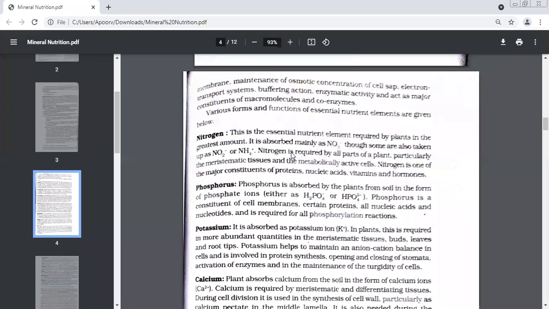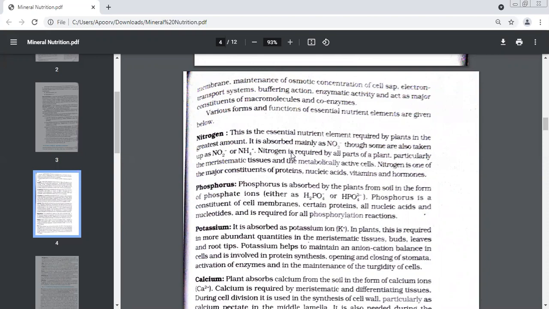Yes, maximum amount, it is nitrogen only. And it is mainly absorbed in the form of NO2, though some plants also take NO3, NO2 and NH4. Nitrogen dioxide, nitrogen trioxide and ammonium ions. So basically this nitrogen enters the plant in three forms, NO2, NO3 and NH4.